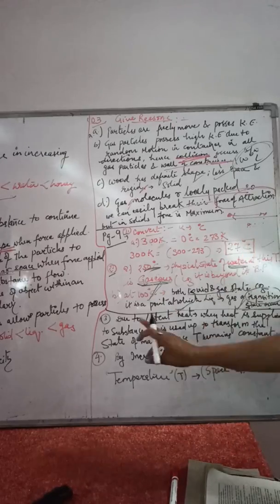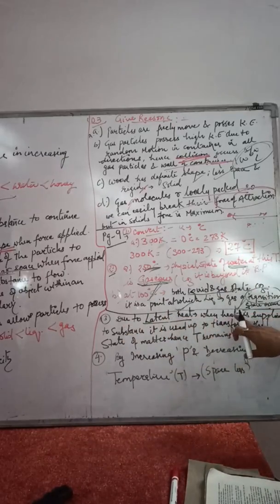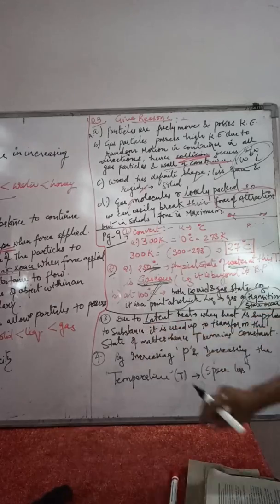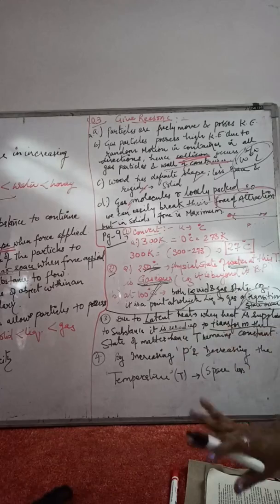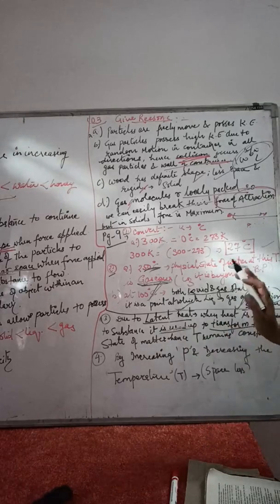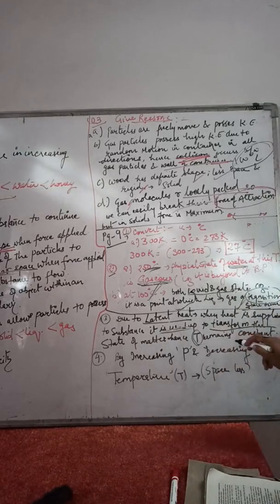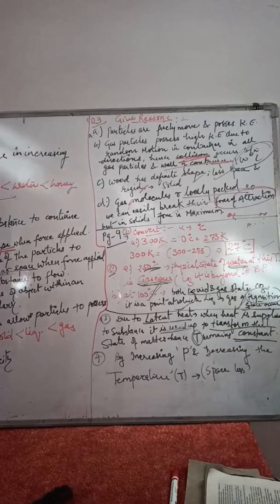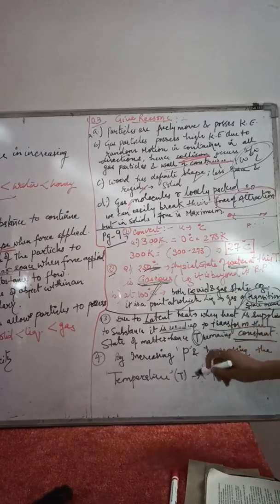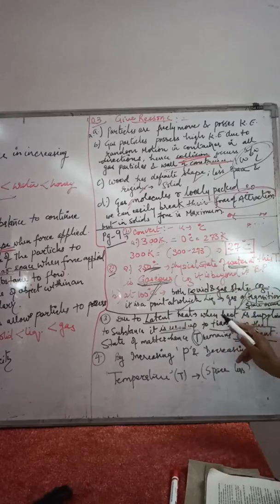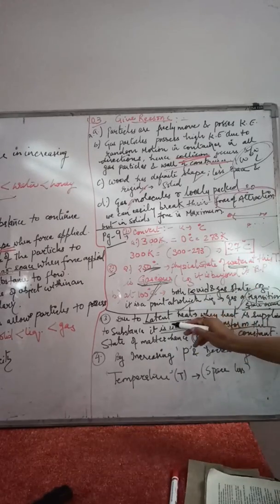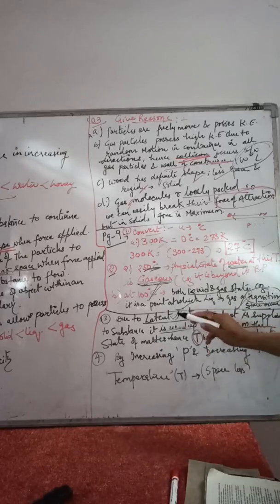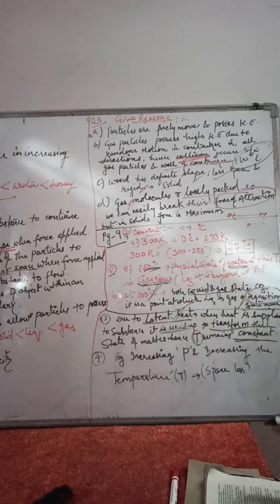Now the reason is, due to latent heat, when heat is supplied to the substance, it is used up completely in the transformation of one state to another state. Hence, at that point of time, temperature remains constant. The temperature will not decrease or increase, it remains constant, because at that moment of time, the substance is converting its state into another state, so it is using the latent heat. Heat is required for the conversion of the state.